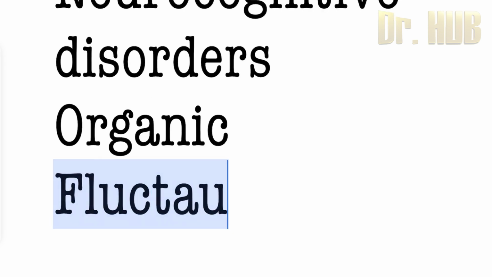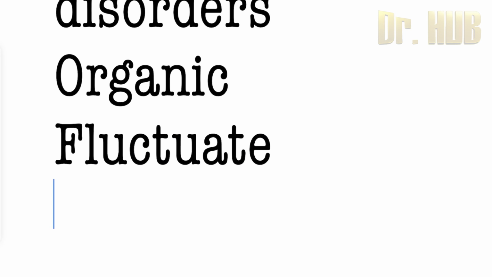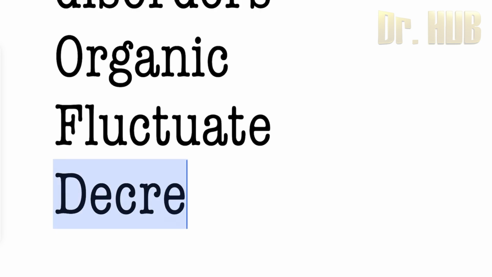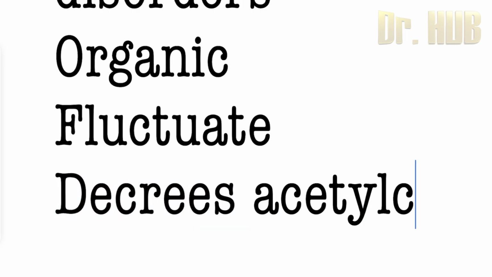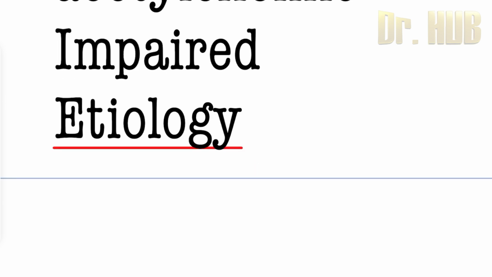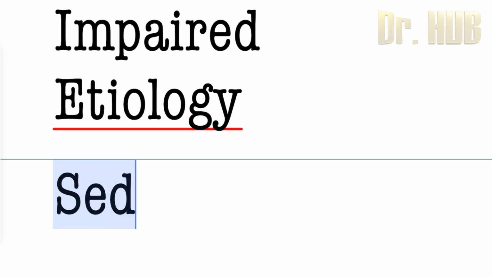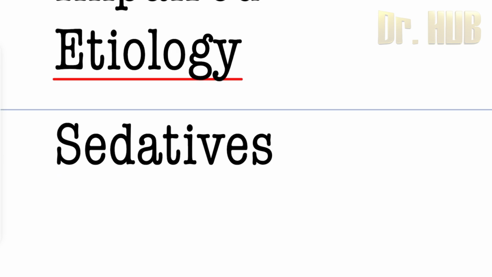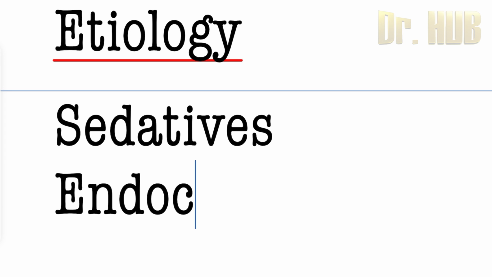So it fluctuates. Next, there are neurotransmitters which are involved, and this leads to a decrease in acetylcholine. Then comes the insight. If you look at the insight, it is impaired. Next, let's look at the etiology, that is the causes. It can be due to drugs like alcohol, sedatives, antidepressants. Next, moving on to the endocrine causes.